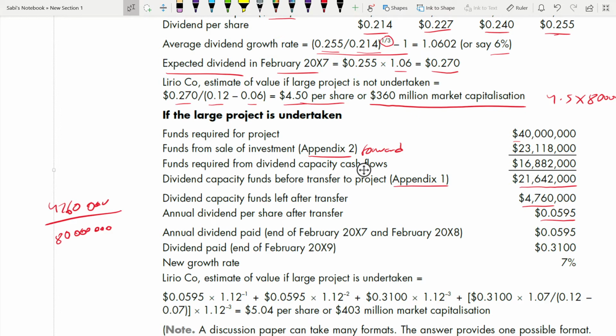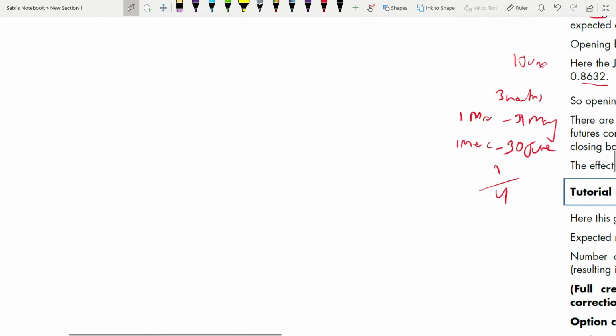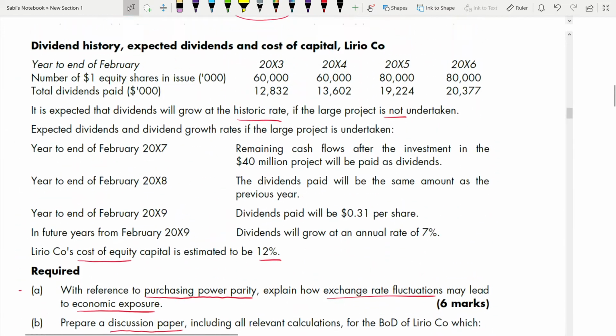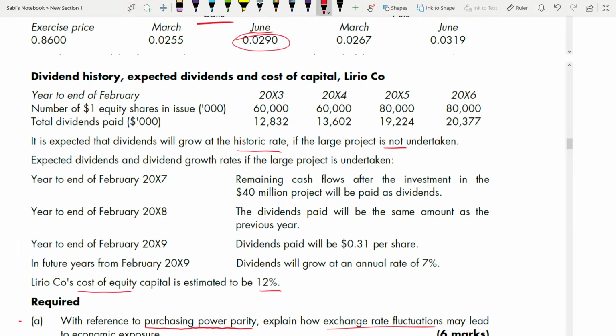Now, next, annual dividend paid end of February 2007 and 8. Now, we didn't read this part after we have taken the large project. We have to read it. Year to end of February 2007, remaining cash flows after the investment in the 40 million project will be paid as dividends. That's what we did. But end of February 2008, the dividends paid will be the same amount as the previous year. Year end 2009, dividends paid will be 0.31 per share. Next, in future years, dividends will grow at an annual rate of 7%.